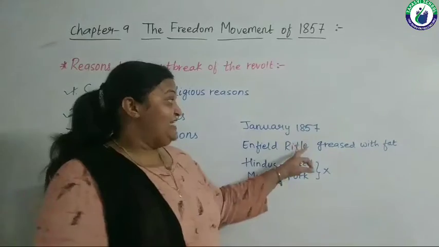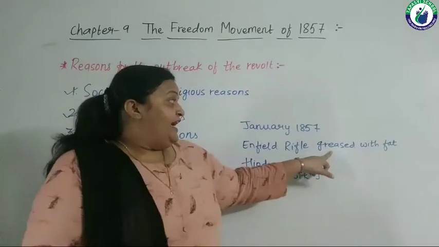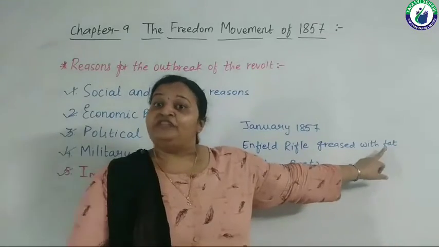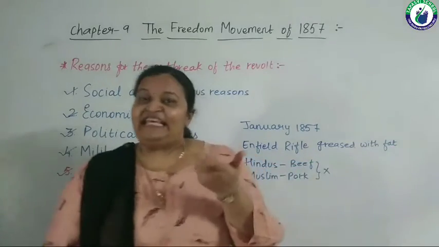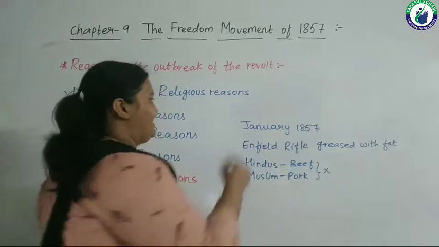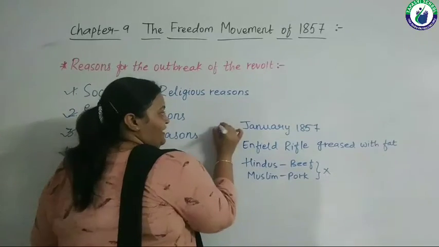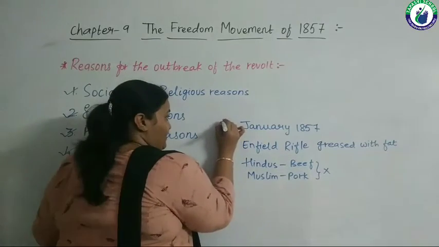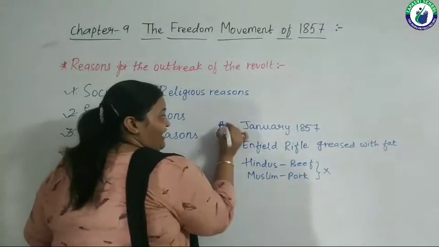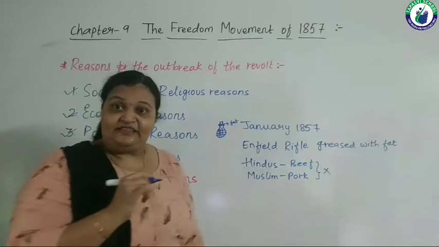But when this cartridge was fit into the ammunition, a bomb-like thing, it was greased with fat. Right? Now this fat is a kind of grease. The cartridge had a bomb-like structure, and here there was a pin-like structure. Now this pin, when fit with this ammunition, was greased with fat.